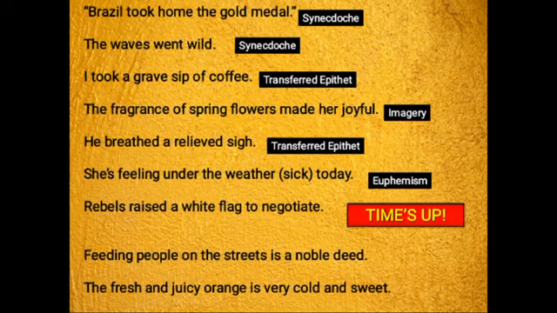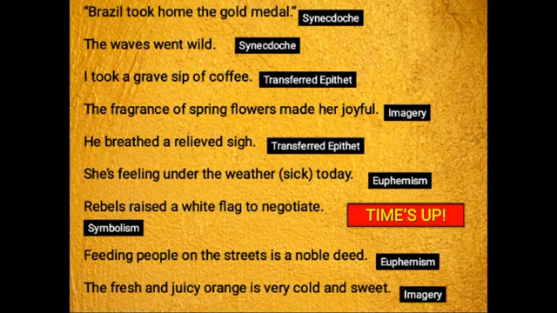She's feeling under the weather, that means sick. And here it's euphemism because we are not just saying sick, we are saying it a little diplomatically. We are saying she's feeling under the weather, that means she's feeling sick. Again, this is to refresh your memory. Rebels raised a white flag to negotiate. It's symbolism. Feeding people on the streets is a noble deed. It's euphemism because when we feed people, we are actually giving them alms. And we are saying people on the streets. We are not saying beggars. So it's euphemism. We are using a very gentle language over here.